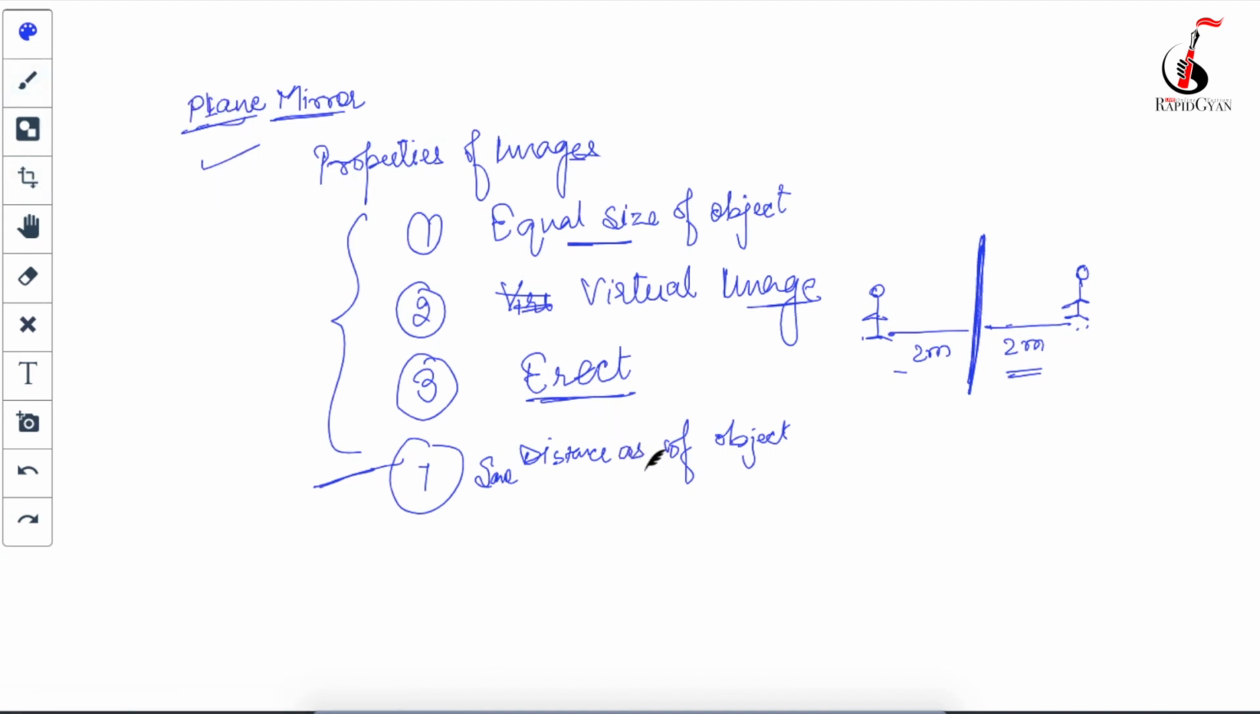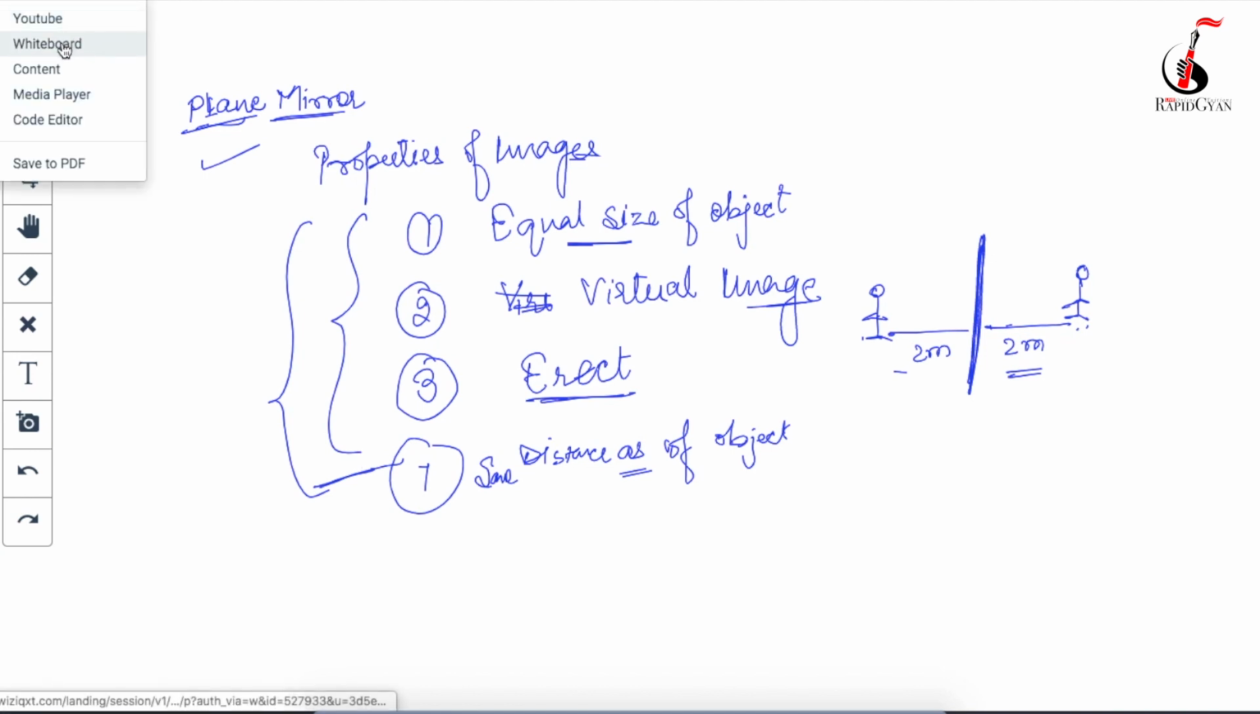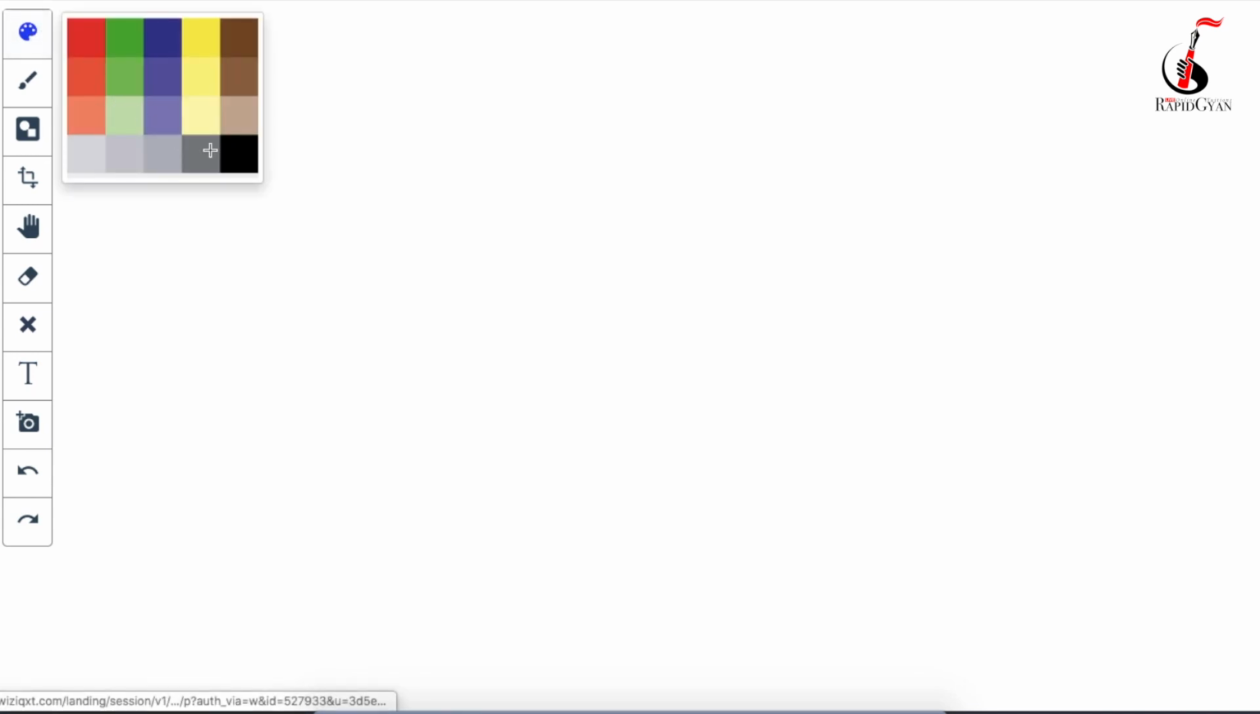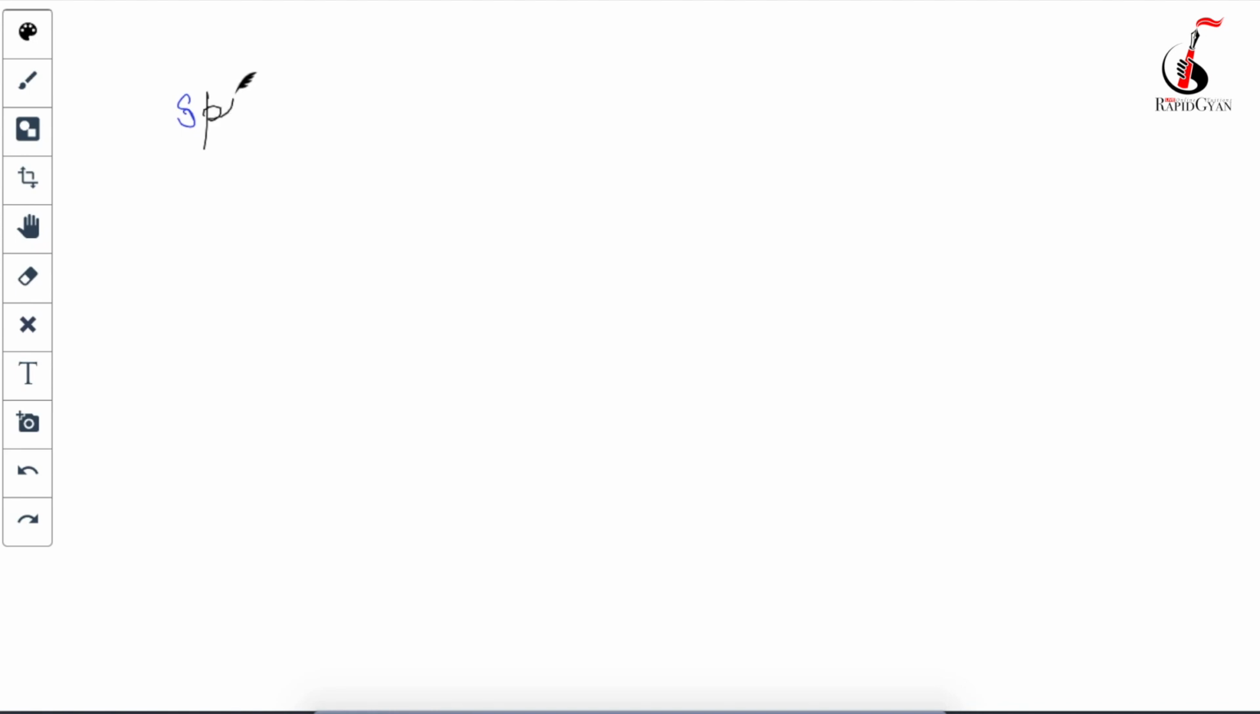Same distance as of object. So these are the 4 properties of images formed in the plane mirror. Got it, guys? Okay. So now after this plane mirror, there is another type of mirror which are called spherical mirrors. So now the question comes here, what are spherical mirrors? Okay. So I will go to those kinds of mirrors. What are spherical mirrors?